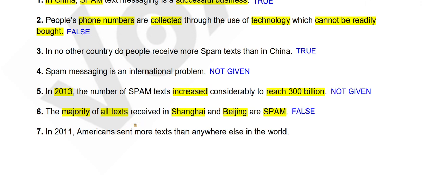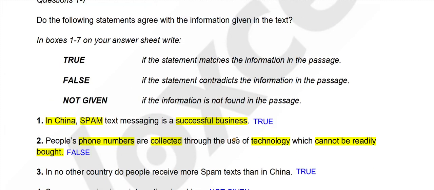I hope it is clear. Next question. In 2011, Americans sent more text than anywhere else in the world. So in 2011, Americans sent, not received. We do not have to concern ourselves with how many messages they received. The question is only asking about sent messages. So they sent more text than anywhere else in the world. More than any other country in the world, the Americans sent more text.